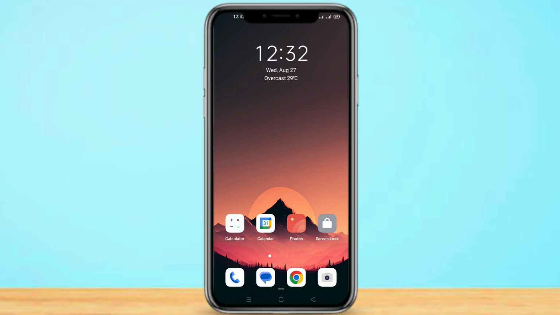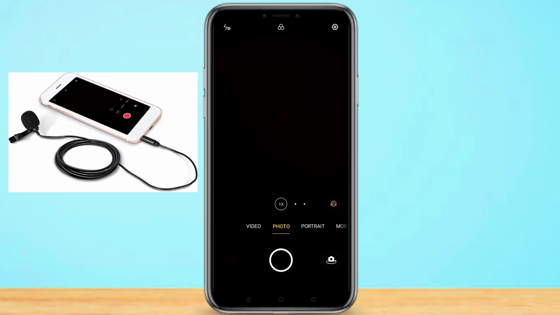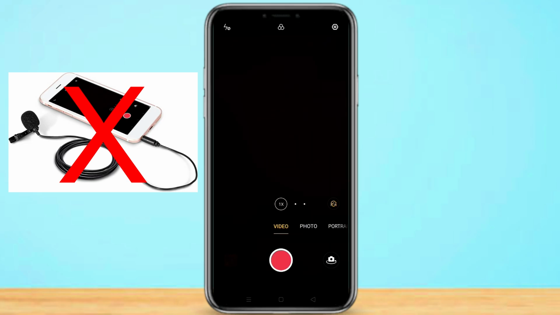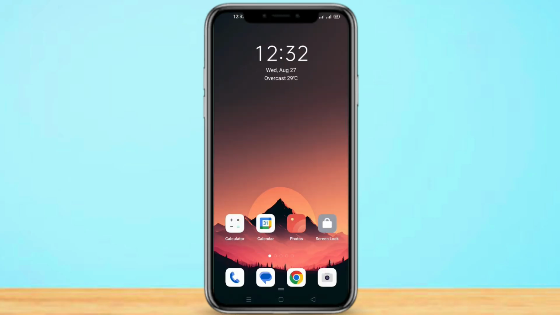When you record a video using your phone's video camera, you cannot use an external microphone, or even if you use one, the sound is not recorded from there. The default microphone on the phone is being used for sound recording. This problem is mostly seen on Oppo and Realme phones. Let's see how to solve this problem.